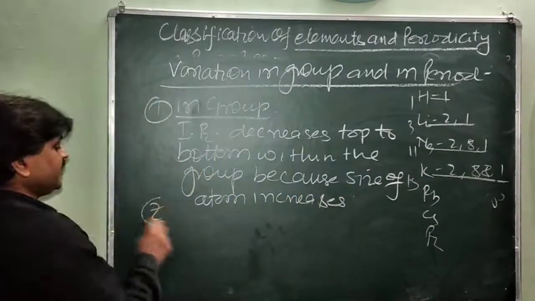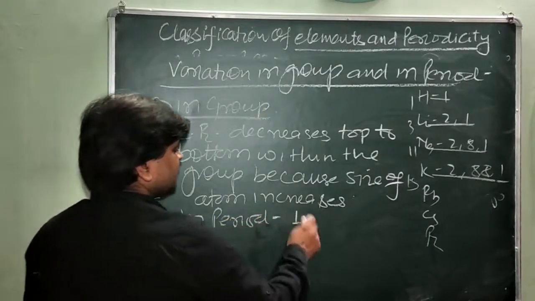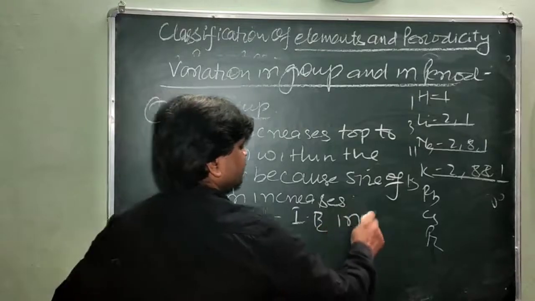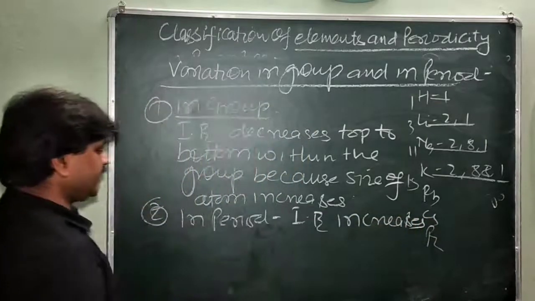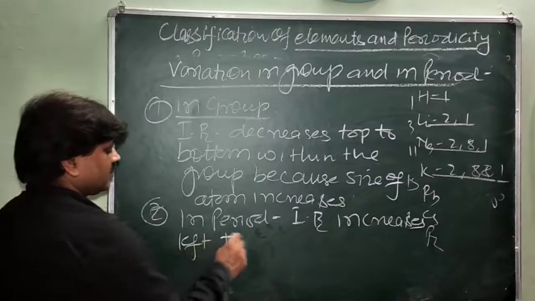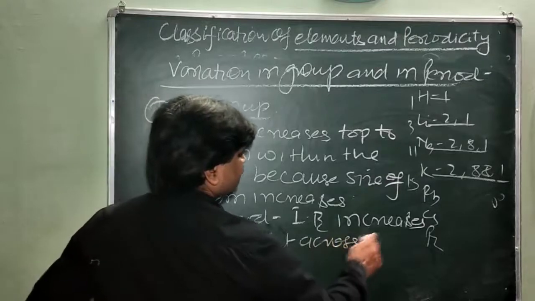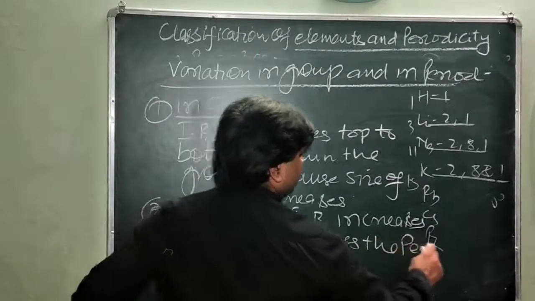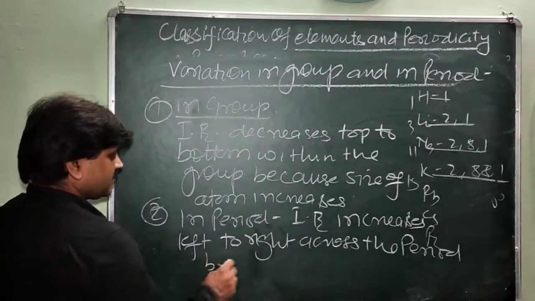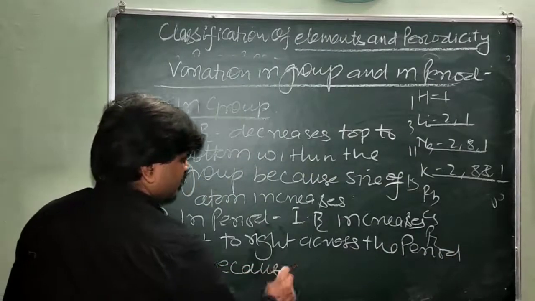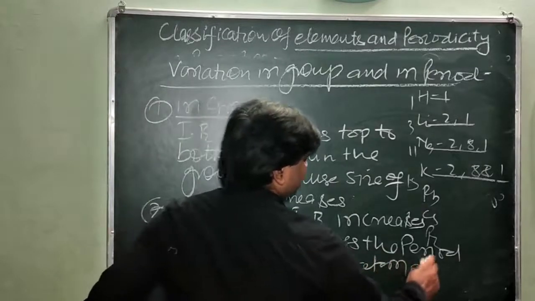Now in a period, ionization enthalpy increases from left to right across the period, because the size of the atom decreases.